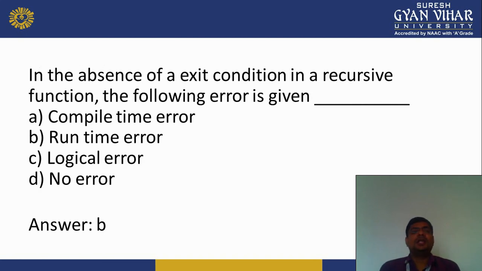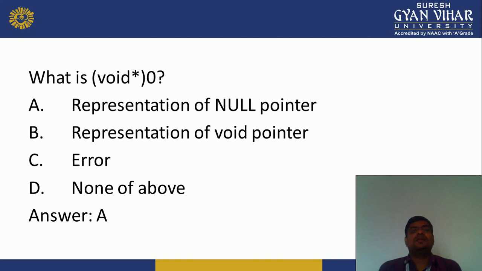Next, in the absence of an exit condition in a recursive function, the following error is given: compile time error, runtime error, logical error, or no error. That is B, runtime error. Next is what is void asterisk 0? Representation of null pointer, representation of void pointer, error, or none of the above. The answer is A, it is the representation of null pointer.